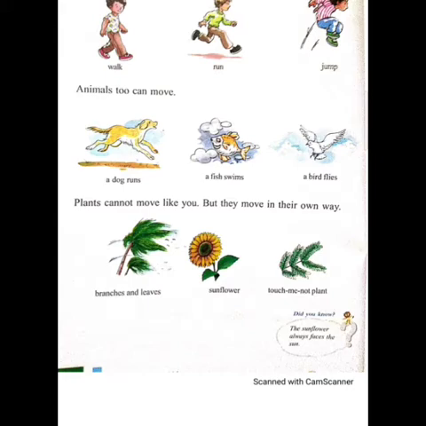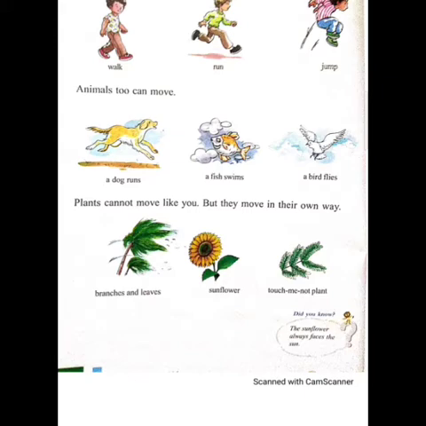Living things can move on their own. You can walk, run, and jump. Animals too can move. A dog runs, a fish swims, a bird flies. Plants cannot move like you, but they move in their own way. See the branches and leaves, sunflower, touch-me-not plant.